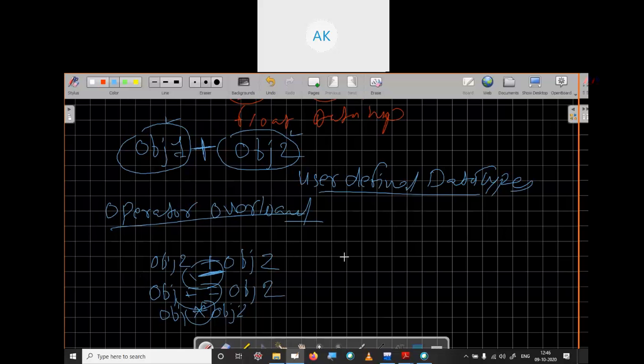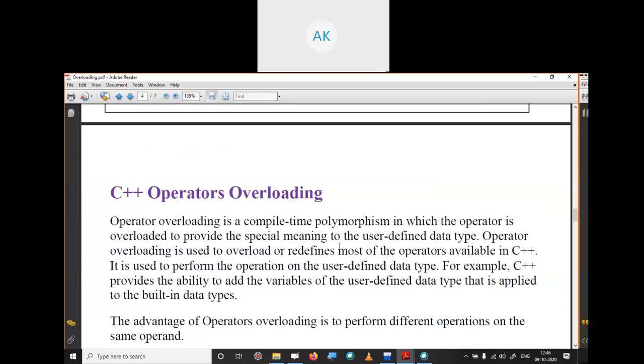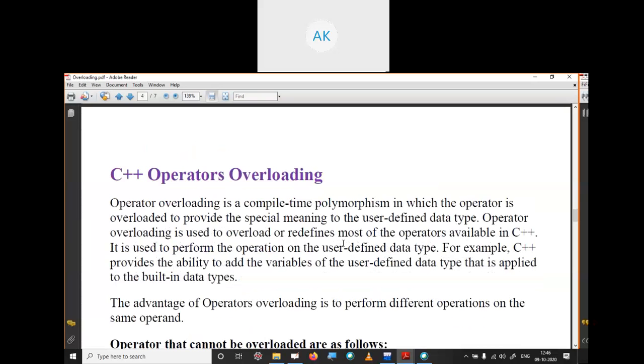So let's go back to our PPT. Operator overloading, again I'm writing one more definition.